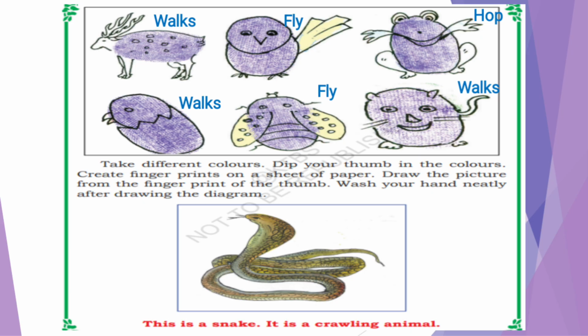Next, this is a snake. It is a crawling animal. It is a snake and it crawls. We have seen, no, that it crawls.